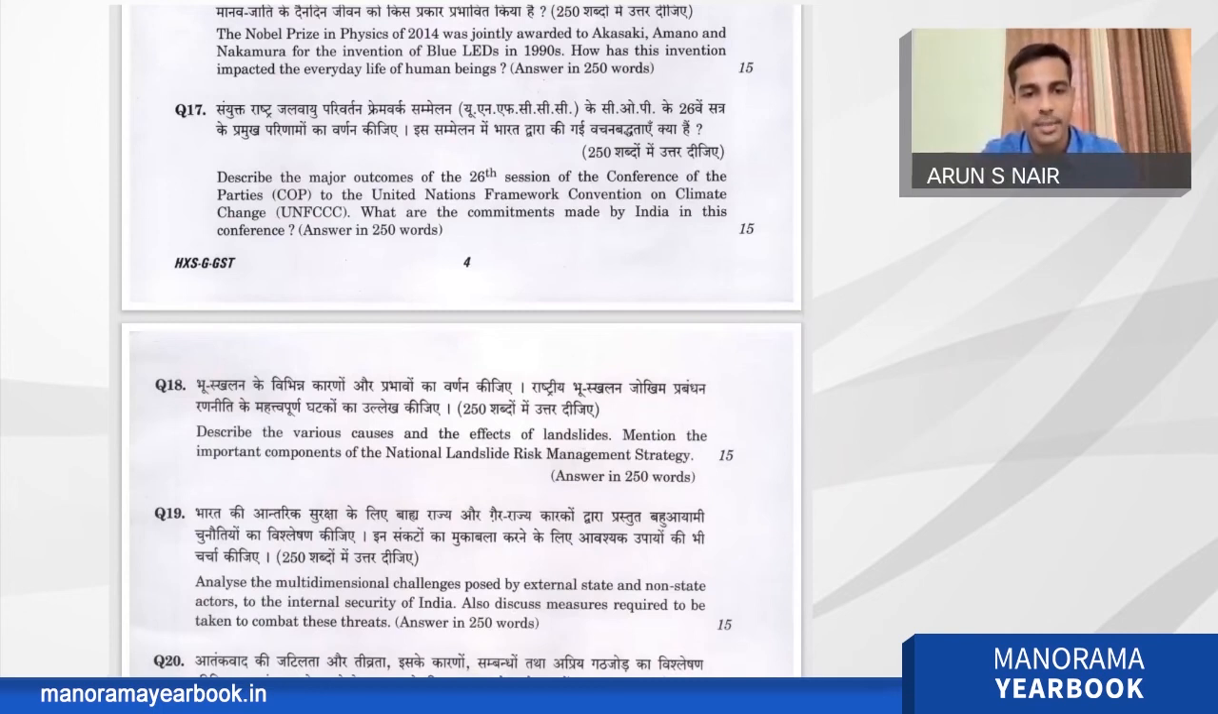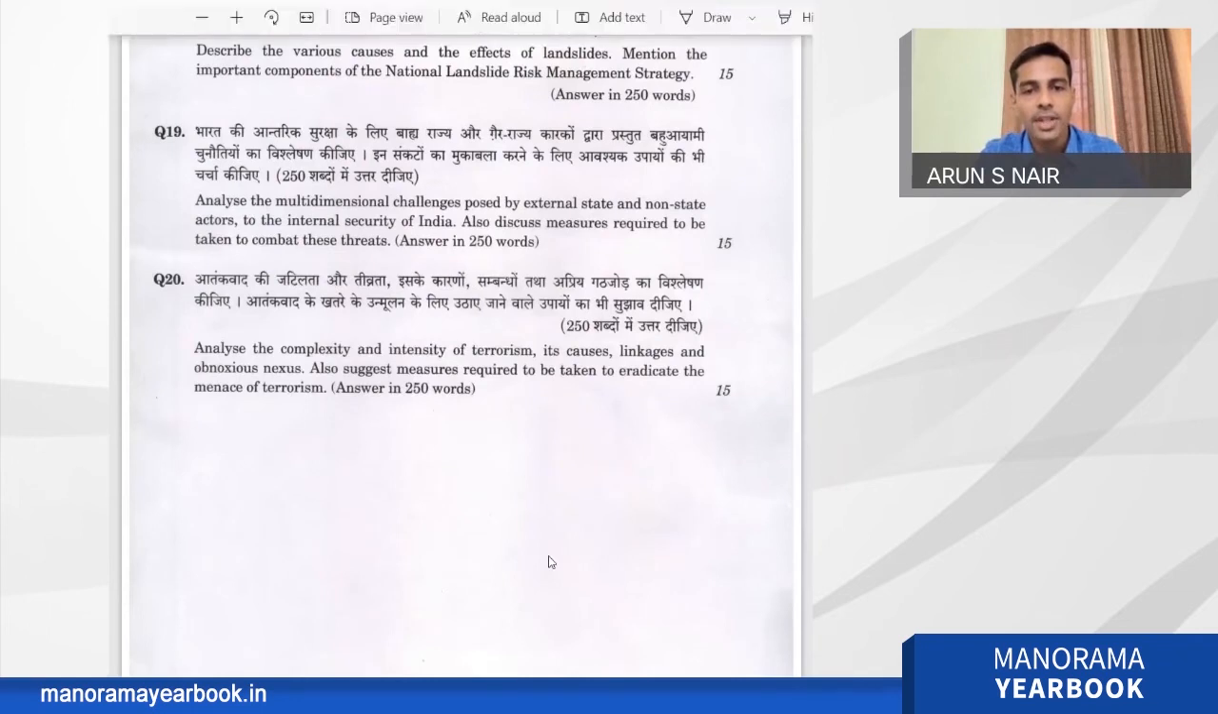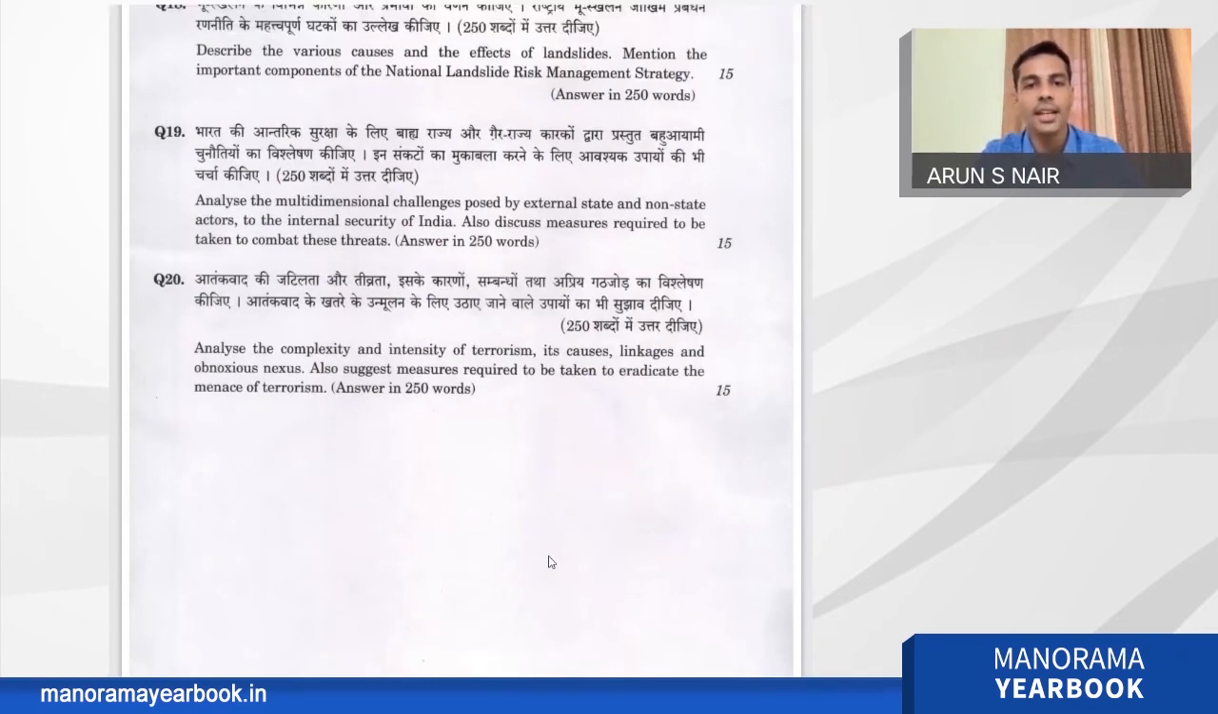And the second last question, question number 19: analyze the multidimensional challenges posed by the external state and non-state actors to the internal security of India. Also discuss measures required to be taken to combat these threats. So this is again an internal security question. You can start with the difference between external state and non-state actors. External state actors are agencies or agents which are backed by some state. For example, China and Pakistan are external states that are challenging us. Non-state actors are those who are not backed by any sovereign country. For example, terrorists, insurgents, or human trafficking groups. These are all non-state actors.